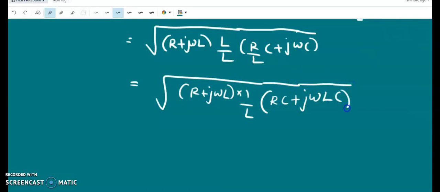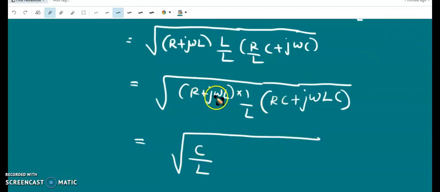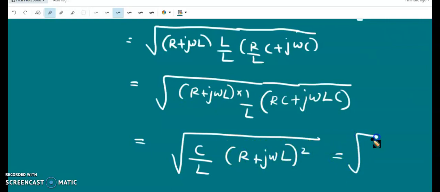From this C can be taken out, and we get C by L into (R plus j omega L) into (R plus j omega L), so (R plus j omega L) squared, which is root of C by L into (R plus j omega L).